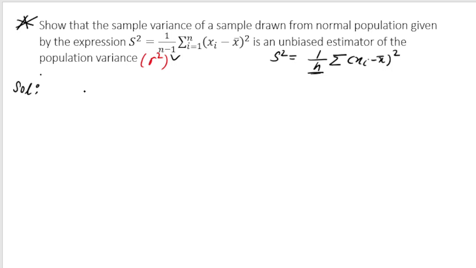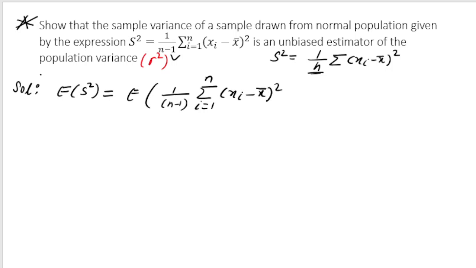We already have done many problems, so now we are confident. We are going to calculate the expectation of s square, and somehow after manipulation I have to show that it is equal to sigma square. So I am going to calculate the expectation of 1 by n minus 1 into summation i varies from 1 to n, xi minus x bar whole square.